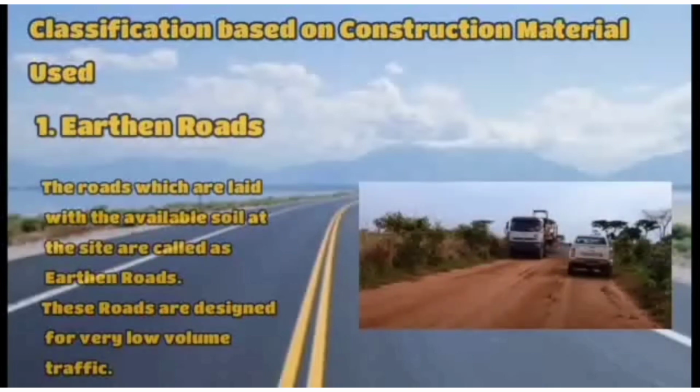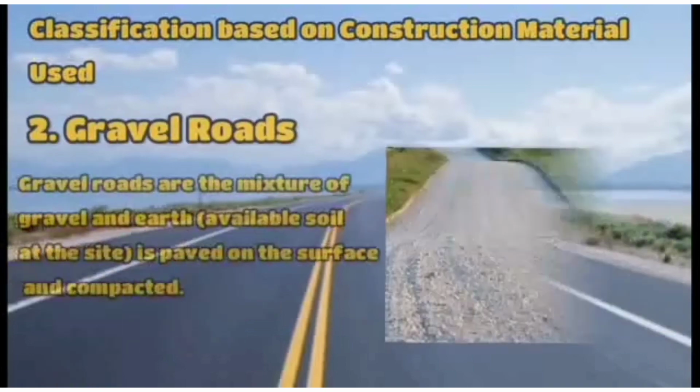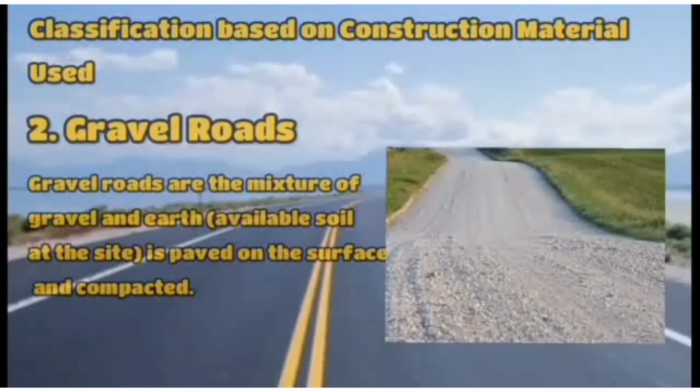First is earthen roads. The roads which are laid with the available soil at the site are called earthen roads. These are the cheapest roads among all the roads. Earthen roads are designed for very low volume traffic. Second is gravel roads. Gravel roads are a mixture of gravel and earth. Earth means the available soil at the site is paved on the surface and compacted. Gravel roads are also called metal roads.